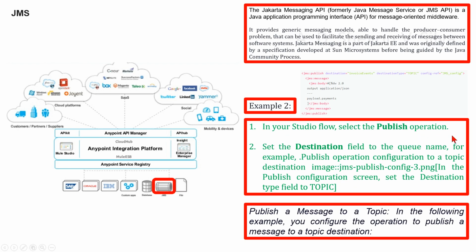Step 1, in your Studio flow, select publish operation. Step 2, set the destination field to the queue name. For example, publish operation configuration to a topic destination. The publish configuration screen: set the destination type to topic.